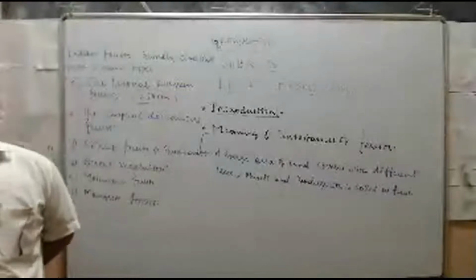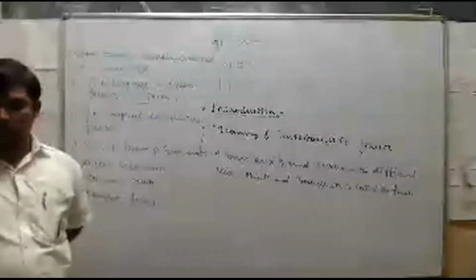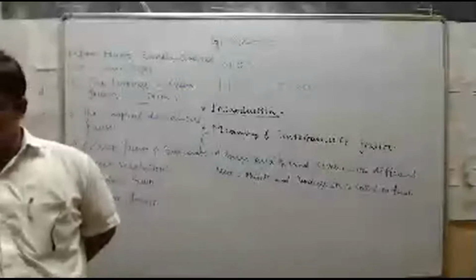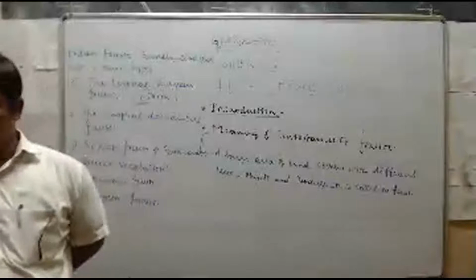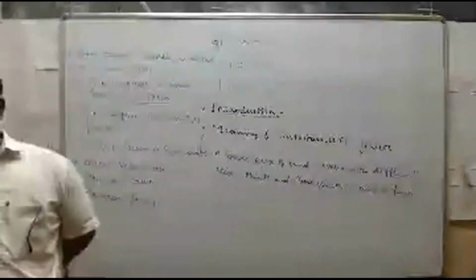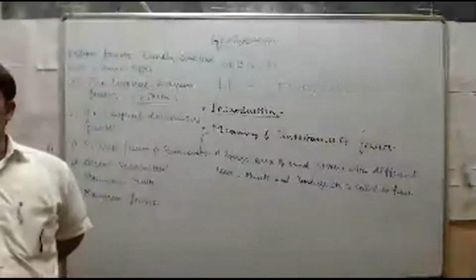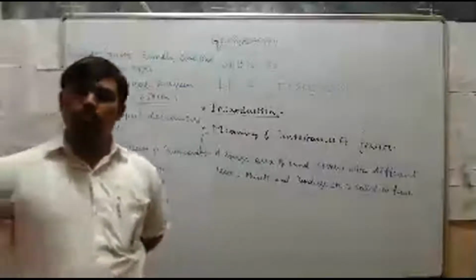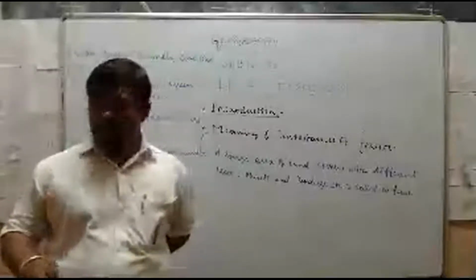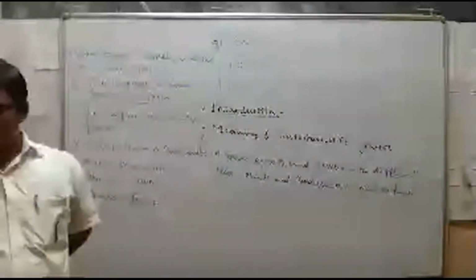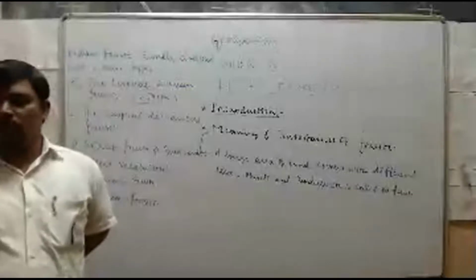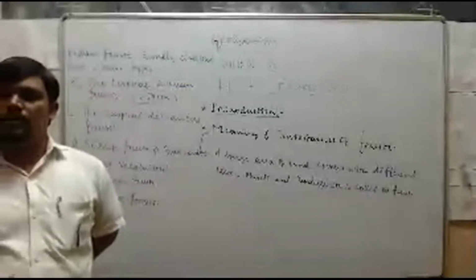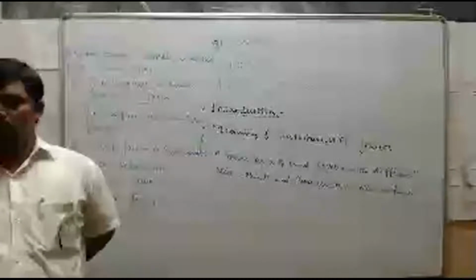Next, second point, they are found mainly on the western slopes of the Western Ghats and hills of northeastern states of Assam, Nagaland, Meghalaya, Tripura, Manipur, and the Andaman and Nicobar Islands. Now only I told you these forests are found in areas of heavy rainfall exceeding 250 centimeters of annual rainfall.